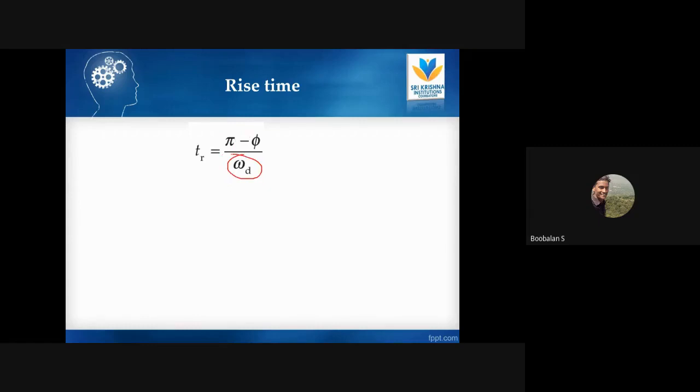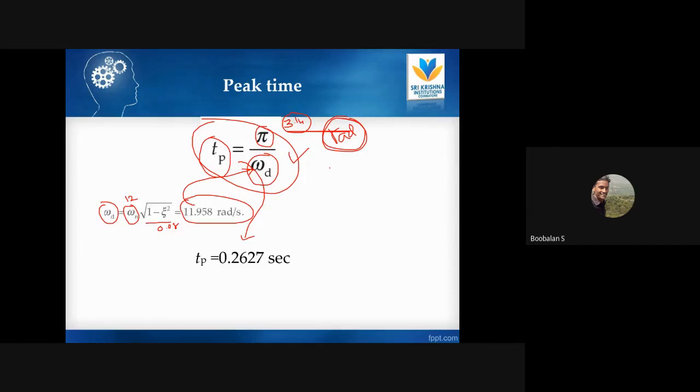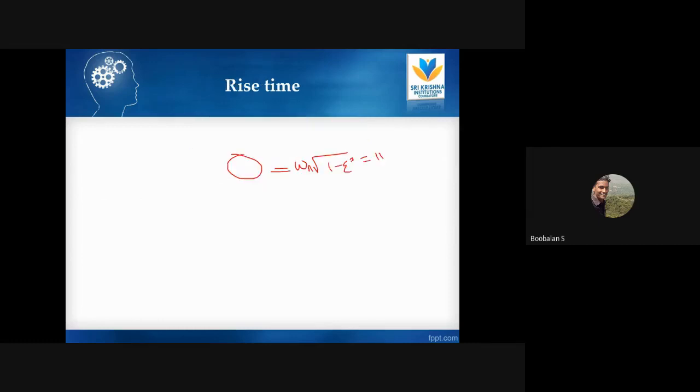Just now we have found omega d. So what is the formula for omega d? Omega n square root of 1 minus epsilon square. We just found that, around 11 point something, right? How much did we get? 11.958. Just now we have arrived at 11.958.